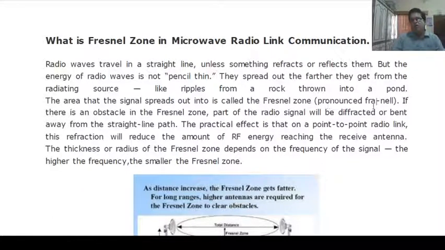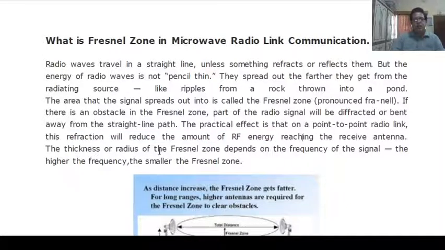Pronounced as Fresnel. If there is an obstacle in the Fresnel zone, part of the radio signal will be diffracted or bent away from the straight line path. The practical effect is that on a point-to-point radio link, this refraction will reduce the amount of RF energy reaching the receiving antenna.